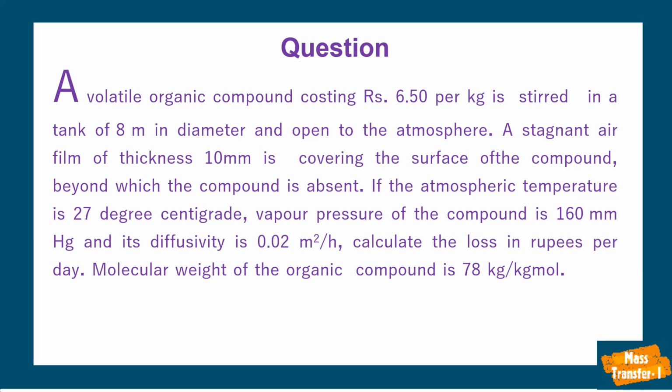A stagnant air film of thickness 10 mm is covering the surface of the compound, beyond which the compound is absent. We are provided with data like atmospheric temperature is 27 degrees centigrade, vapor pressure of the compound is 160 mm mercury, and its diffusivity is 0.02 meters square per hour. We need to calculate the loss in rupees per day.